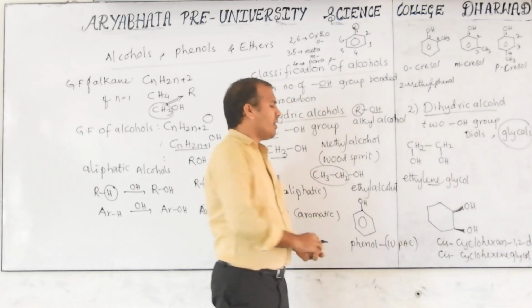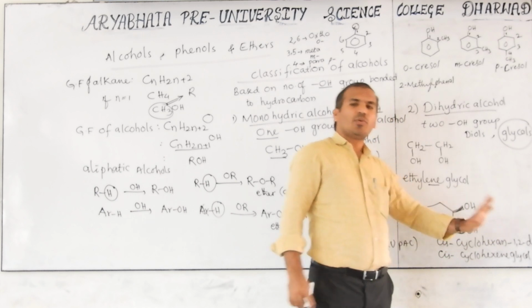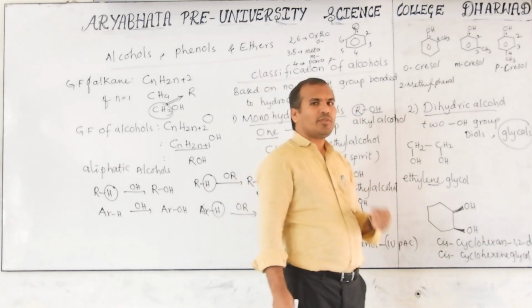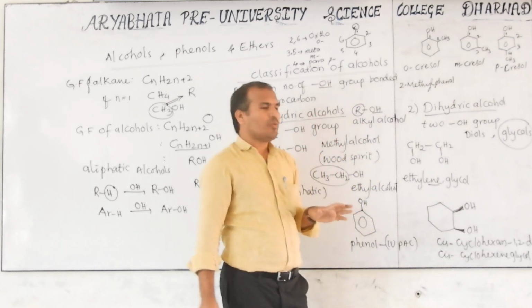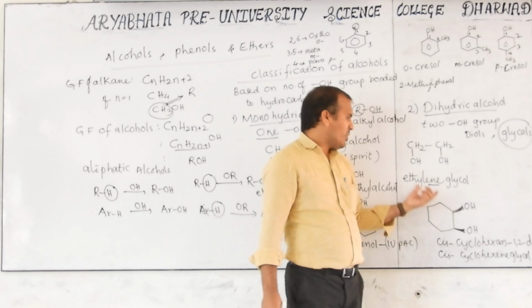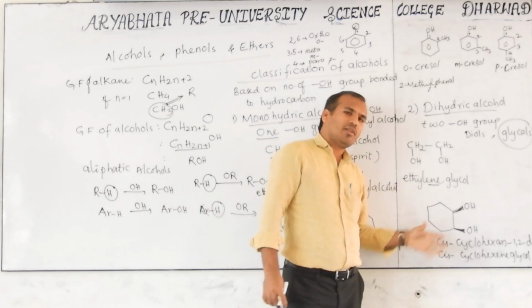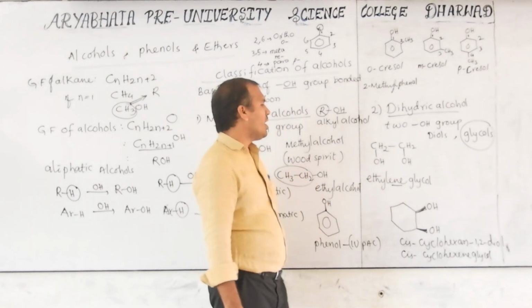Keep in mind here, it looks like this is E, which means a double bond, but there is no double bond in this compound. This is a common name that we have to observe for competitive exam purposes. There is no question like this, because only up to here is in your textbook maybe, but a question like this will not be asked at your PUC level. This is only for competitive exams.